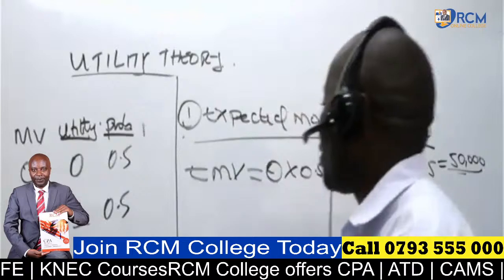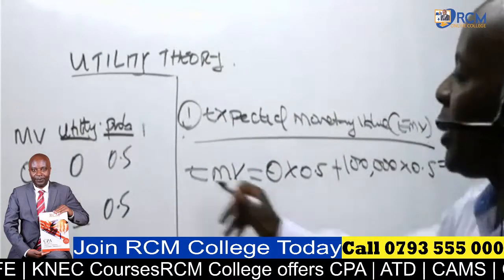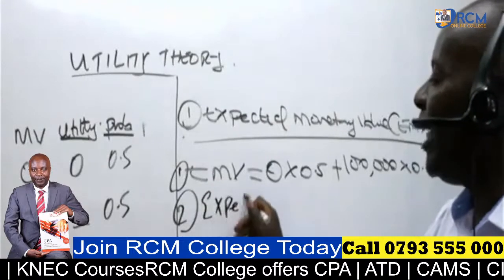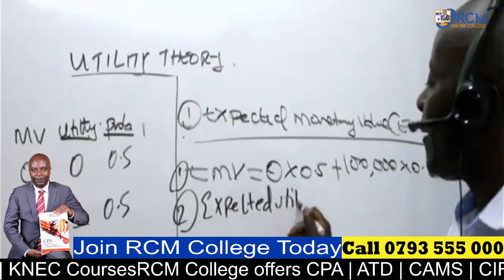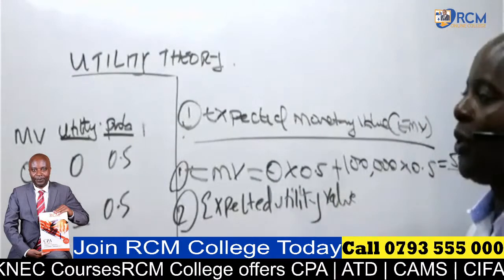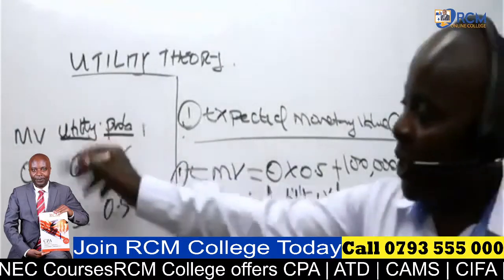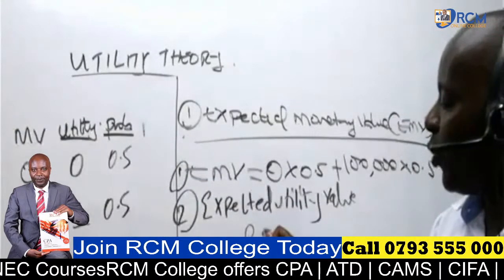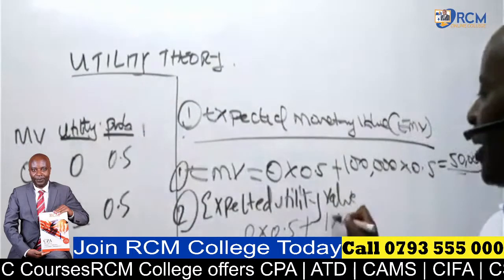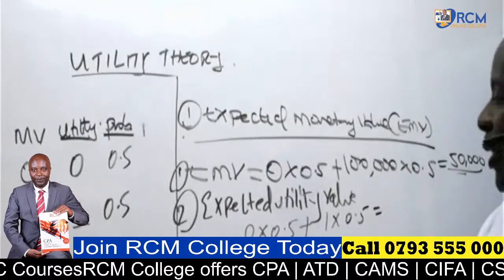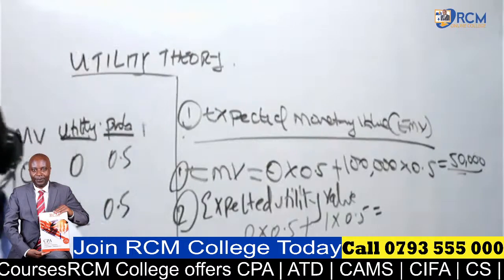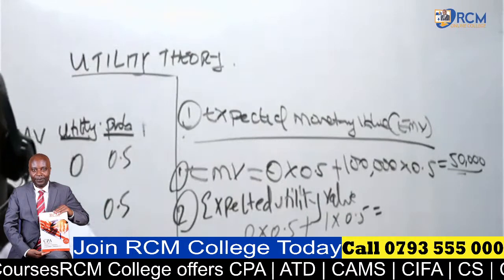So now after that, ladies and gentlemen, that's number 1. Number 2, give us the expected utility value. So the utility value, what do we have? We have the utilities here. So we'll talk of 0 times 0.5 plus the utility here, 1 times 0.5. So is there somebody who is able to give me this figure? Is there anybody who is able to give me the figure here?